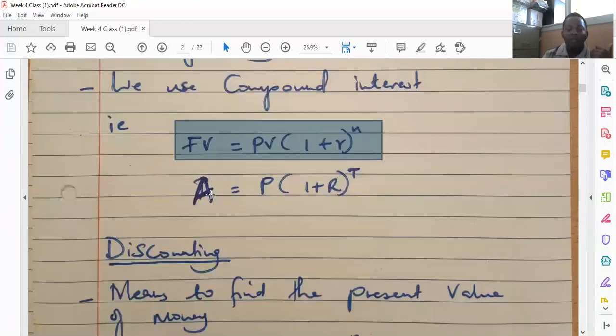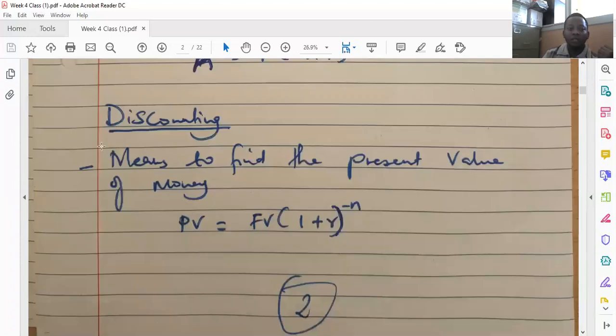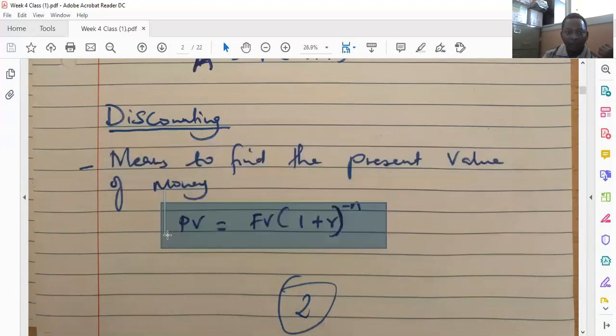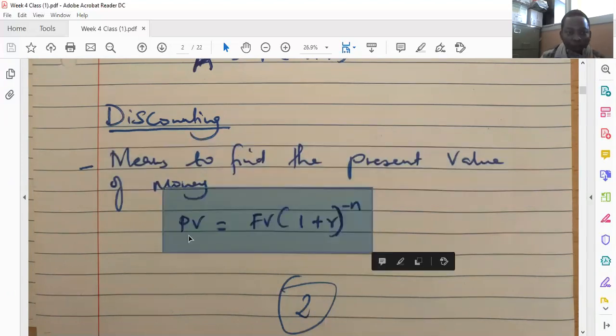Then we have the concept of discounting. Discounting means to find the present value of money. So in this case, to find the present value of money, we use this formula. The present value, PV, is equal to the future value multiplied by, in brackets, 1 plus the interest rate raised to the power of negative n.